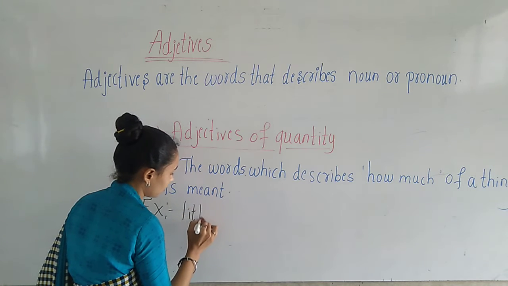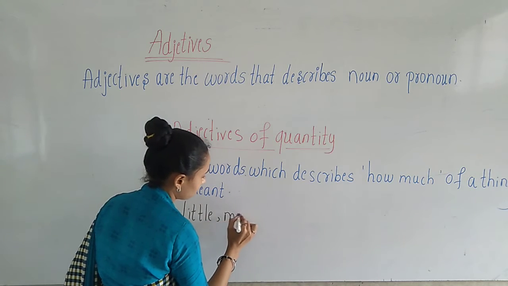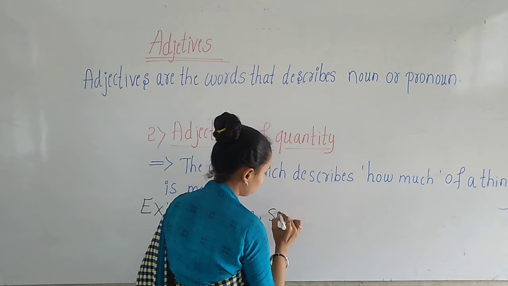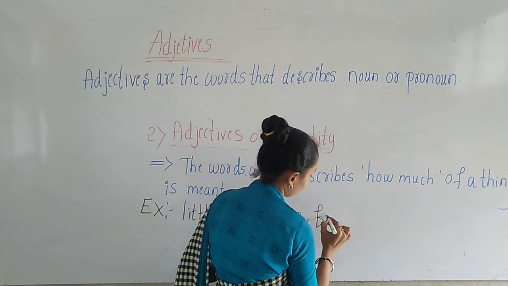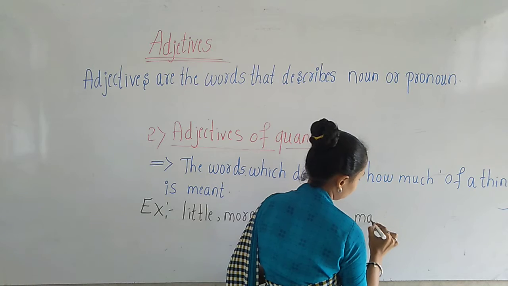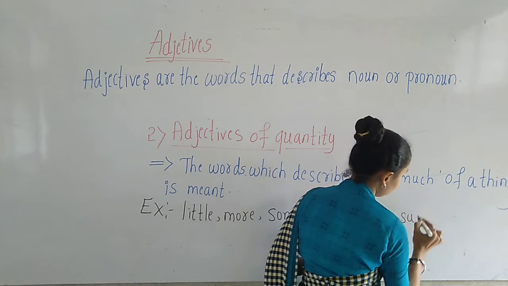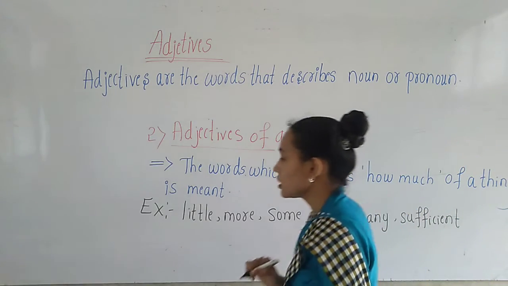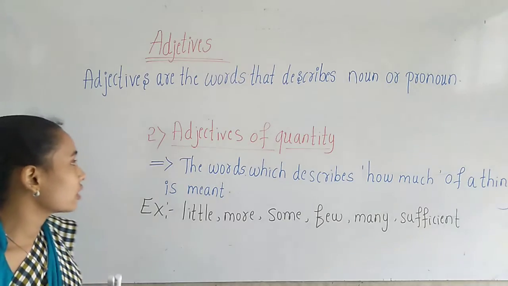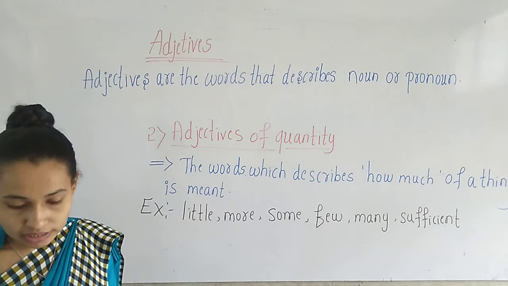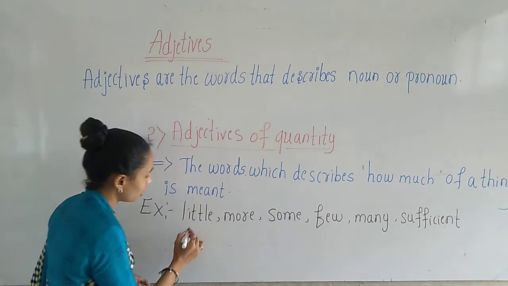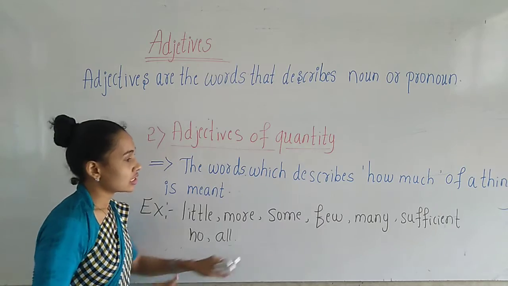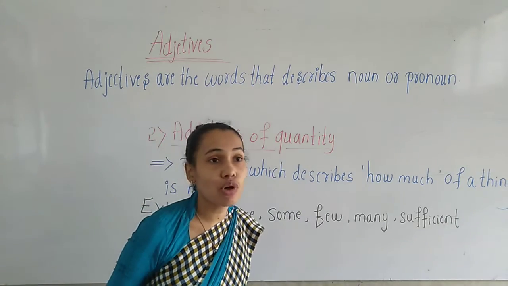Little, more, some, few, many, sufficient. Okay, children, sufficient. These are a few examples for the adjectives of quantity. Okay, we can take also here no, all. So these are a few examples for the adjectives of quantity.